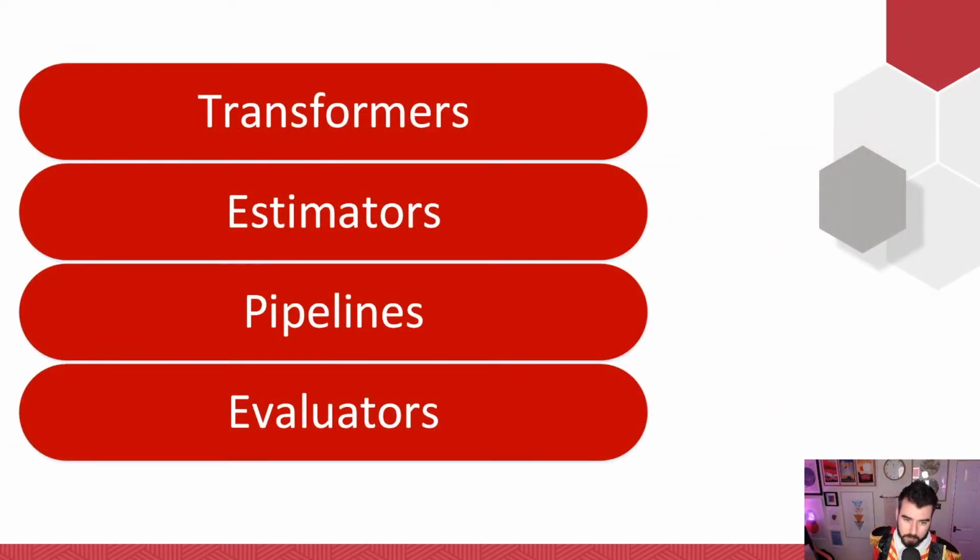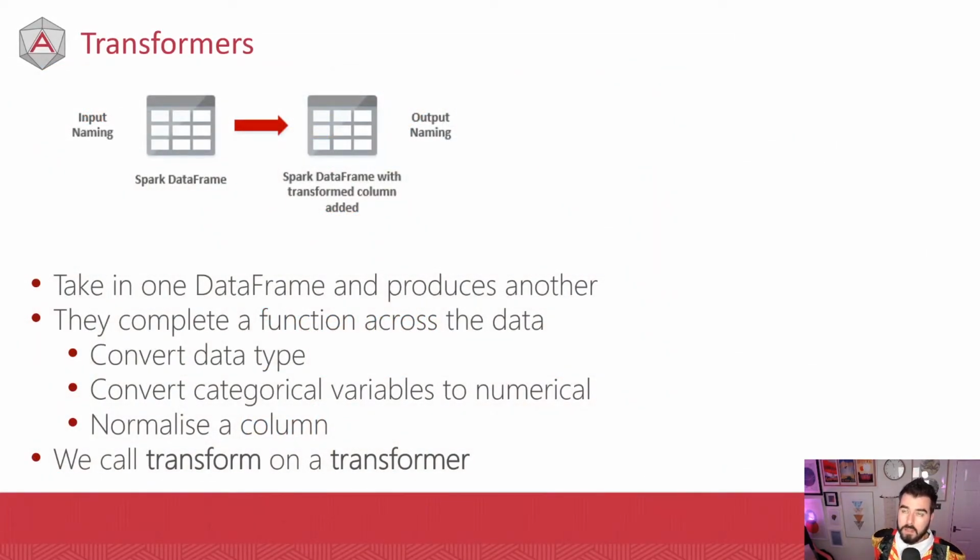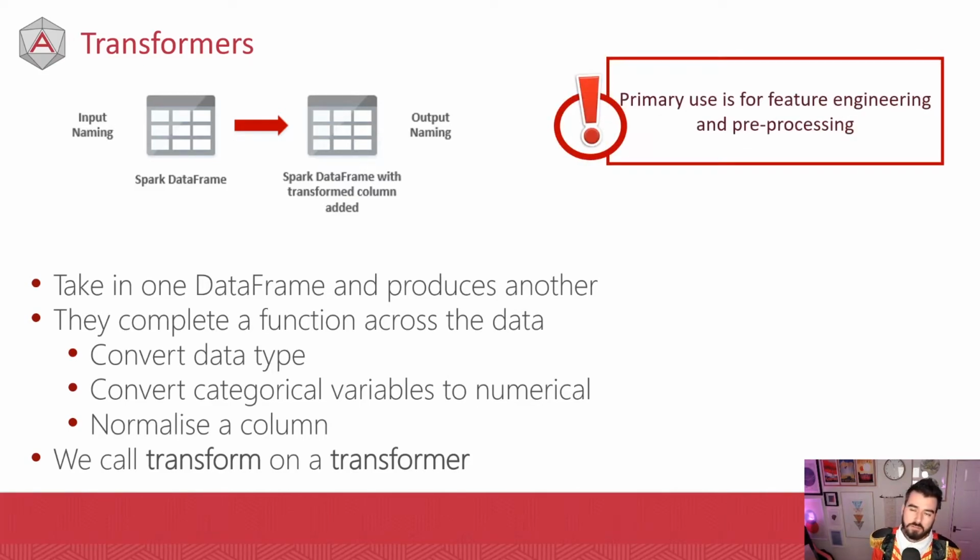Right, so a little bit more detailed, right? This is our stack. Transformers. They're going to take in a data frame. They're going to produce a new data frame. Data frames are fundamentally immutable, right? We cannot change them, okay? We can create new ones and we can overwrite them, but once they are there, we can't change them themselves. We're going to call a transformer a transformer. That might shock you, right? Transformer and a transformer. You get the idea, okay? They're primarily used for pre-processing.